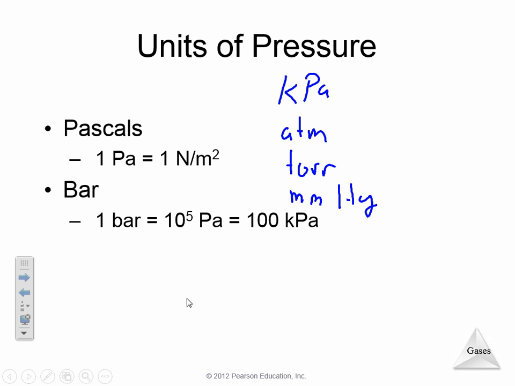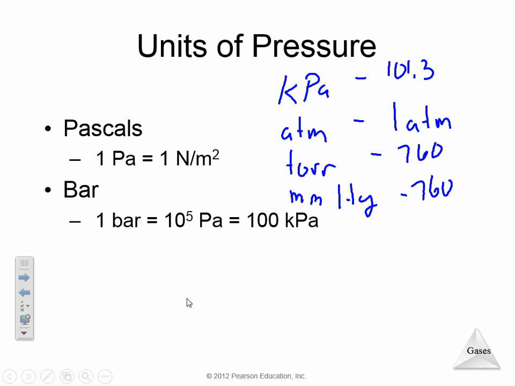And all of these are interchangeable. So just keep in mind, we particularly like using atmospheres in chemistry. So 1 atmosphere is equal to 101.3 kPa, which is equal to 760 torr, which is equal to 760 millimeters of mercury.